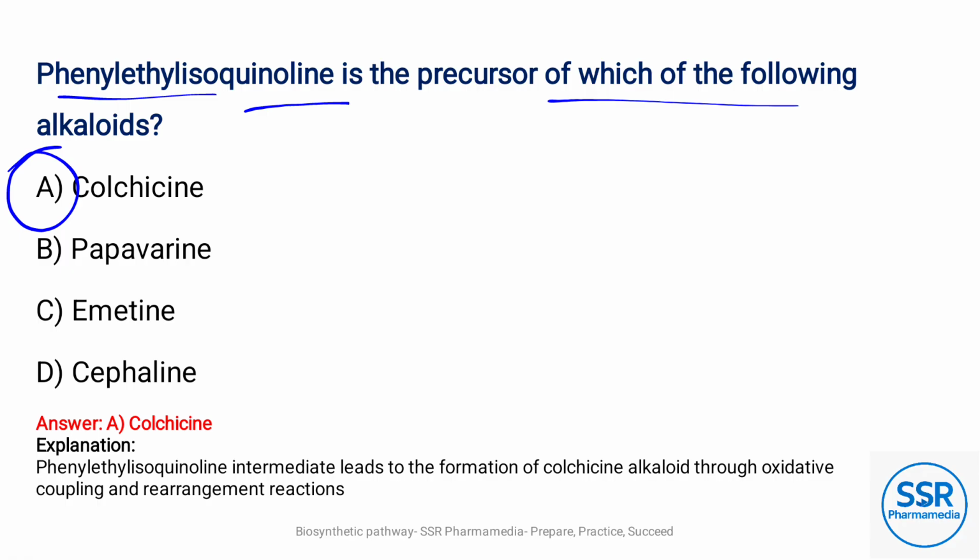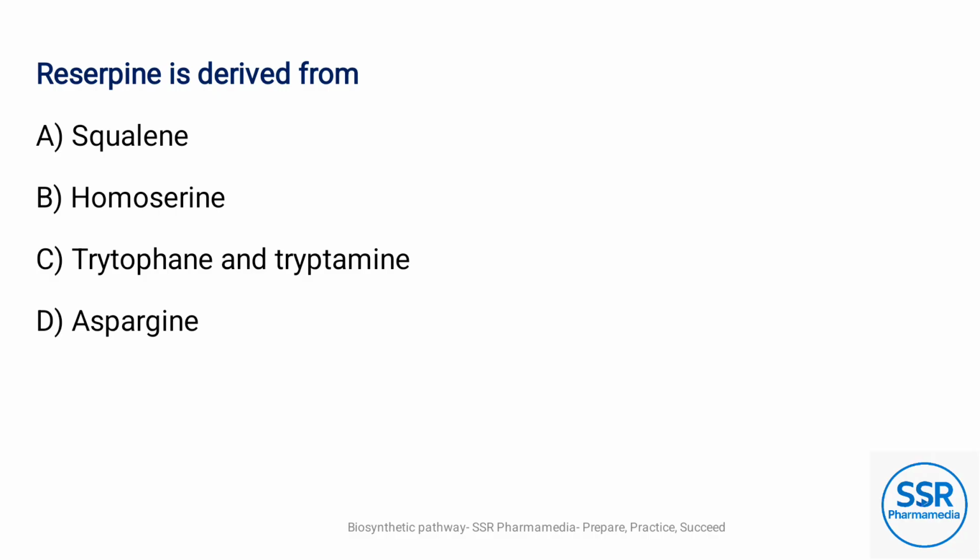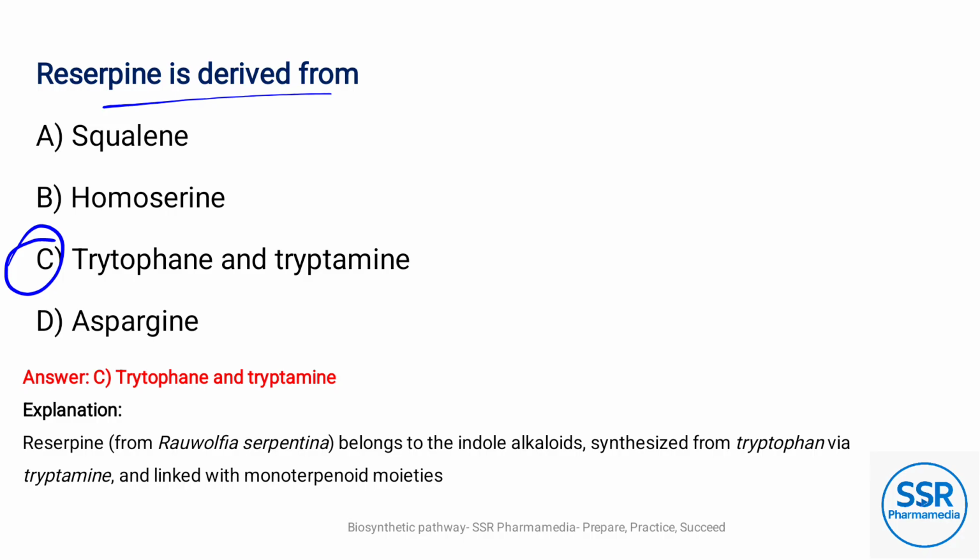Phenethylisoquinoline intermediates lead to the formation of colchicine alkaloids through oxidative coupling and rearrangement reactions. Reserpine is derived from, option C is the answer, tryptophan and tryptamine. Reserpine is from Rauwolfia serpentina. It belongs to the indole alkaloids synthesized from tryptophan via tryptamine and linked with monoterpenoid moieties.